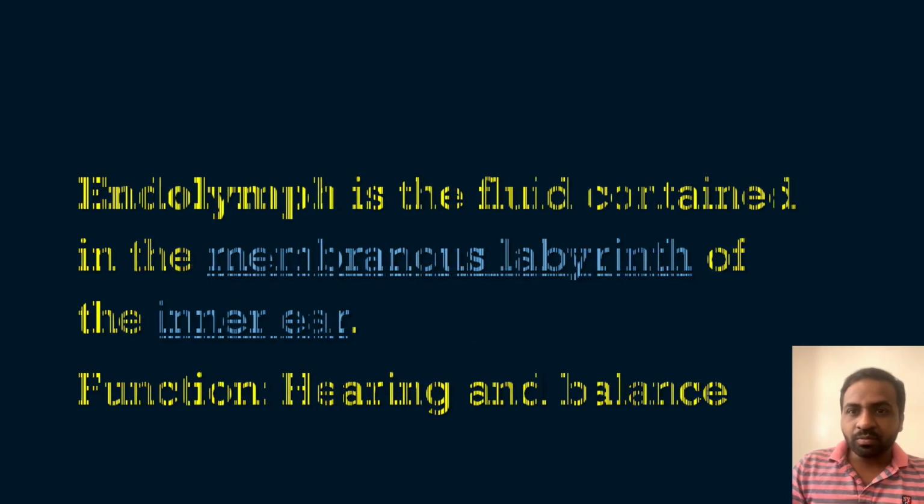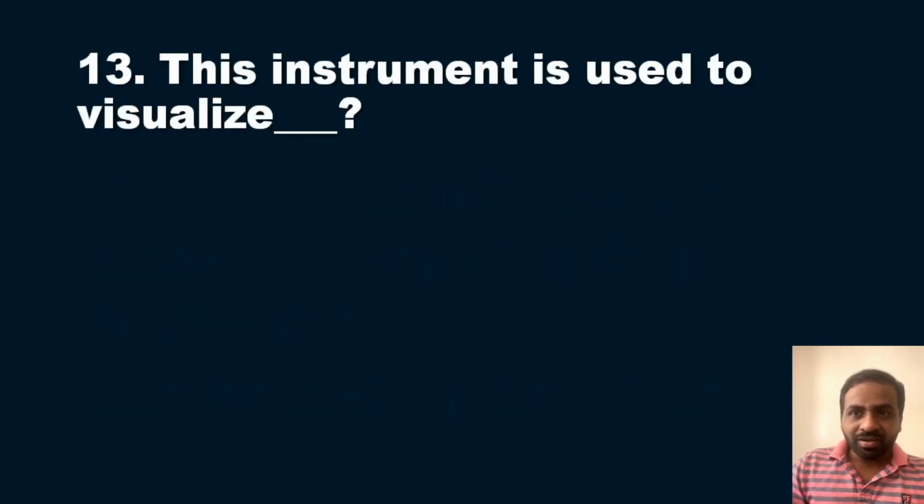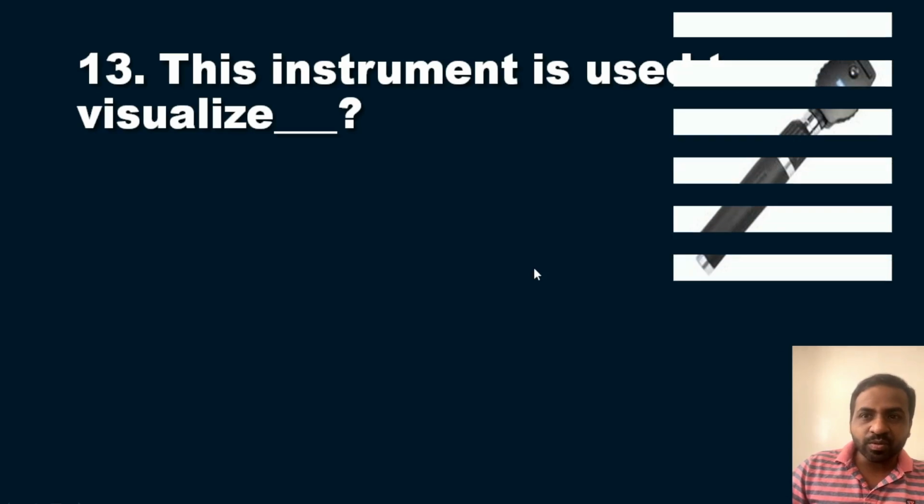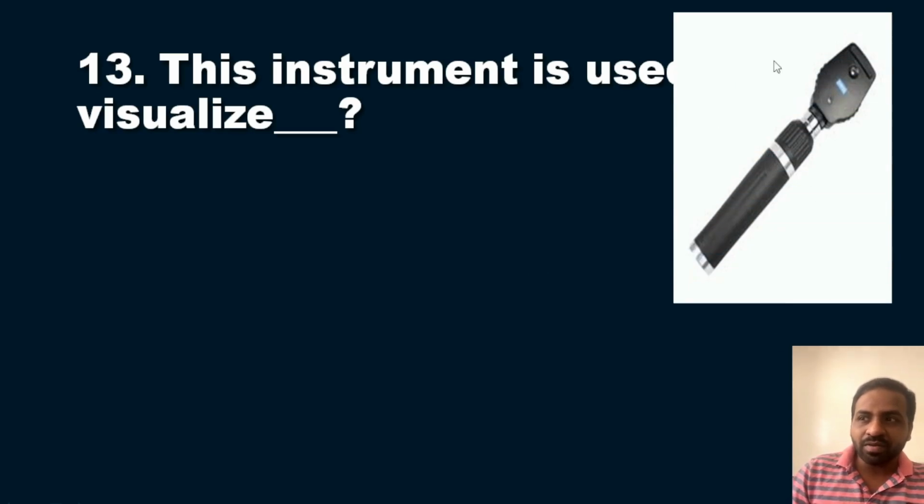Now we will move on to a picture based question, and this is also very important. I think you can identify the picture that I have shown on the screen right now. This instrument is used to visualize dash. I have given you a picture of an instrument, so what is this instrument? That you have to keep in mind first.